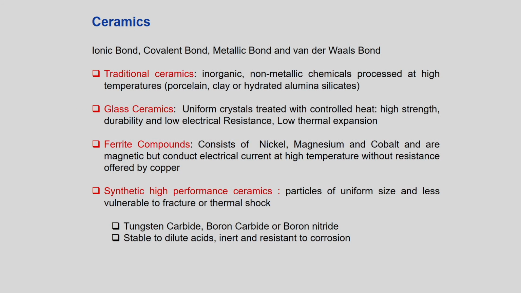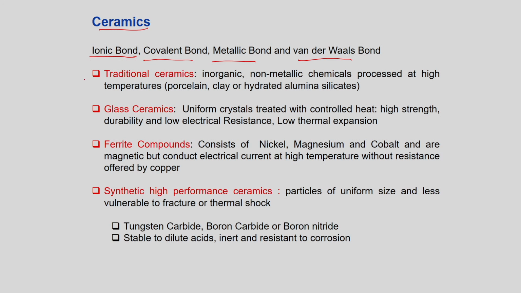Let us go first to the ceramics. Ceramics is an integral part of material science, but I have not discussed it before. It consists of either ionic bond, covalent bond, metallic bond, or van der Waals. Ionic bond is very strong, covalent bond lies in between, and metallic bonds are between metals. Covalent bonds you must be knowing, and van der Waals is based on the shape and size of the molecules. In ceramics you have mainly the ionic bond.